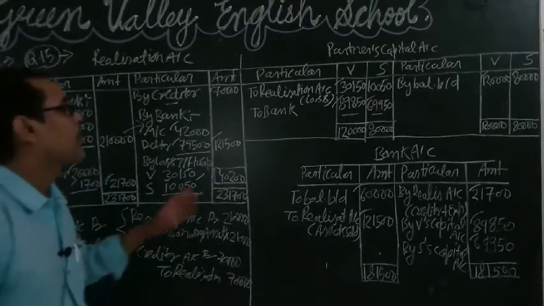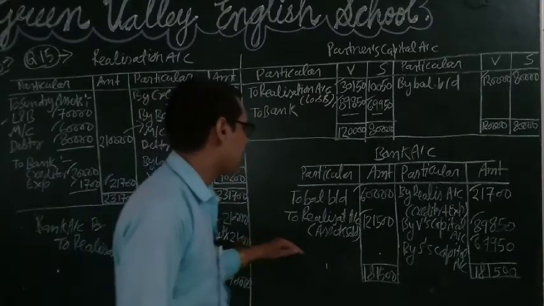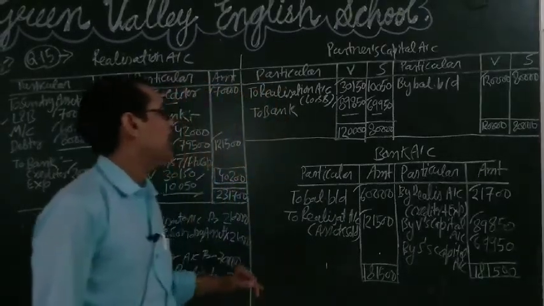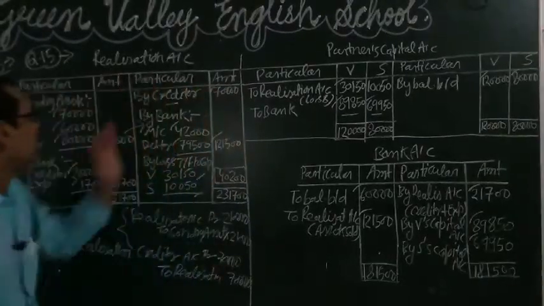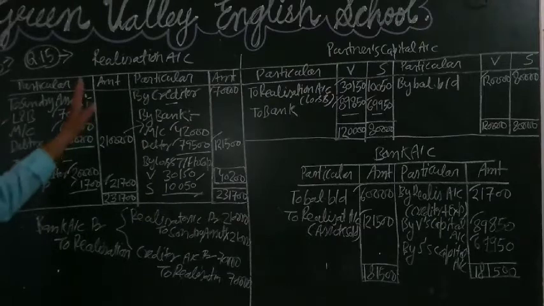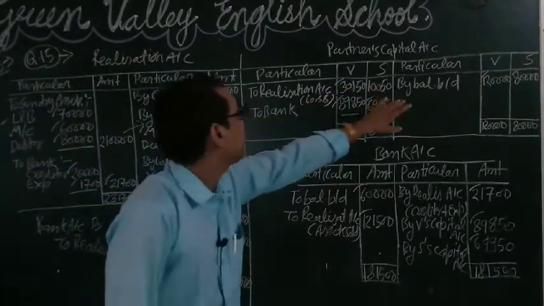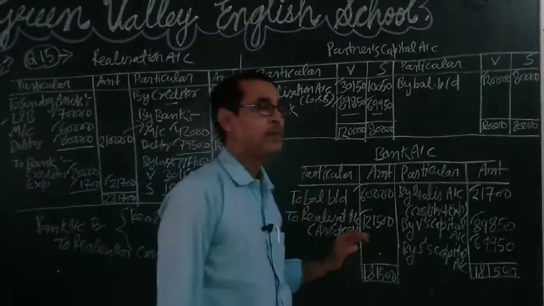And if a partner's loan is given, then a separate loan account will be prepared, written as by balance b/d. After transferring the liabilities to their respective places, the credit side of the realization, the credit side of the partners' capital, and the credit side of the loan account,